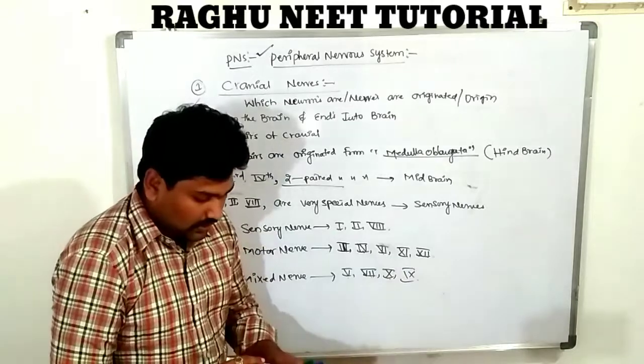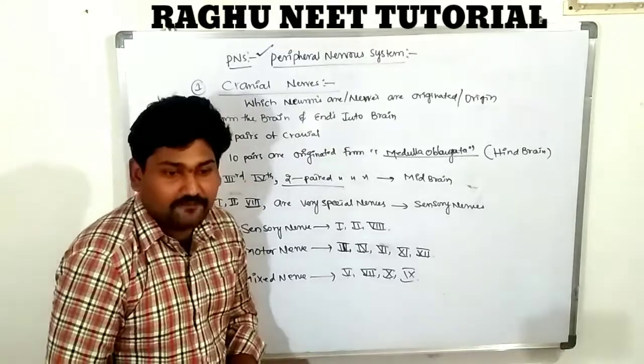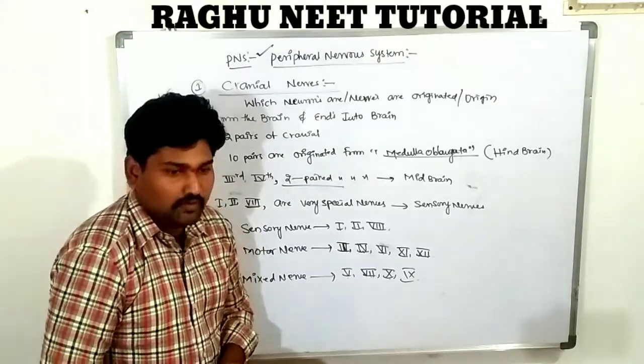Are you clear? These are doing very special functions for sensation and motor reaction.